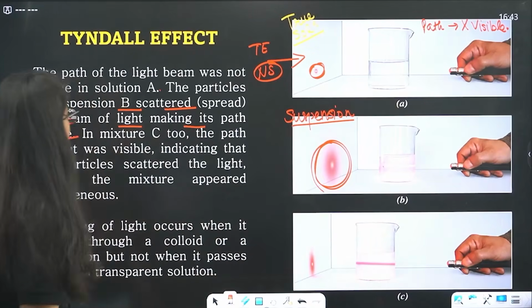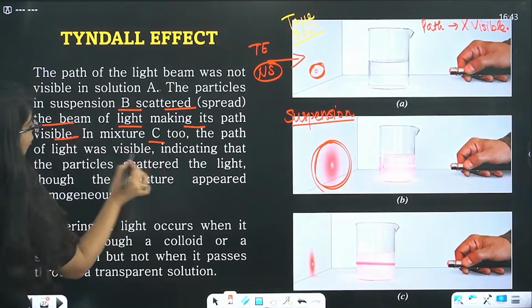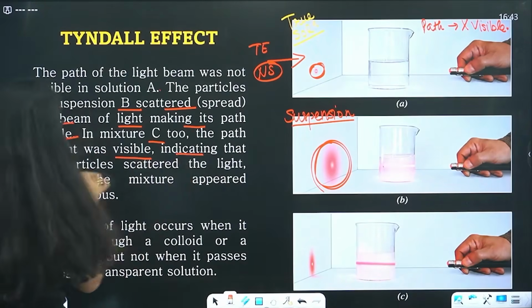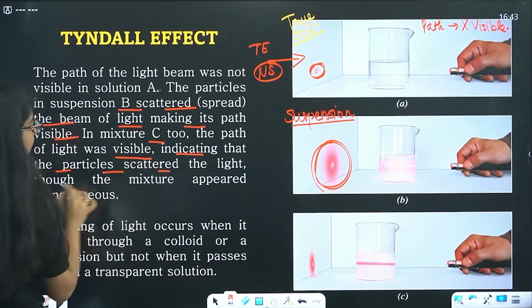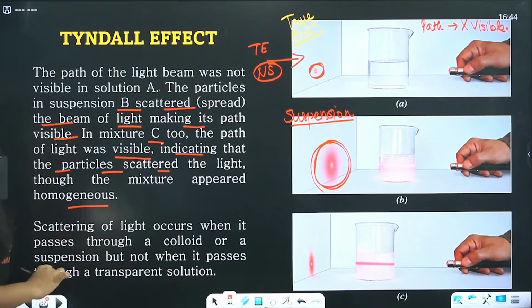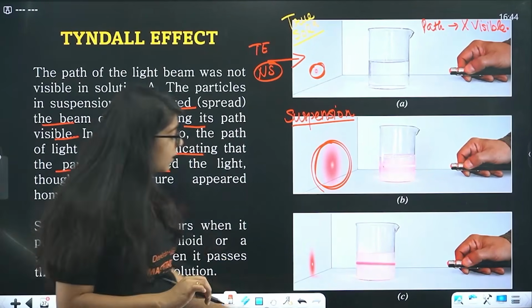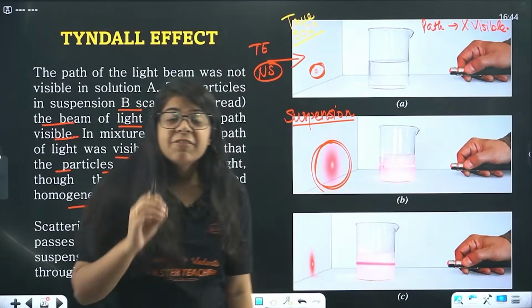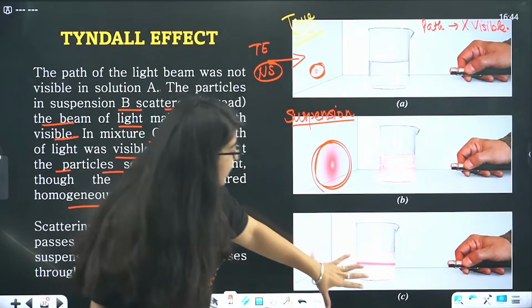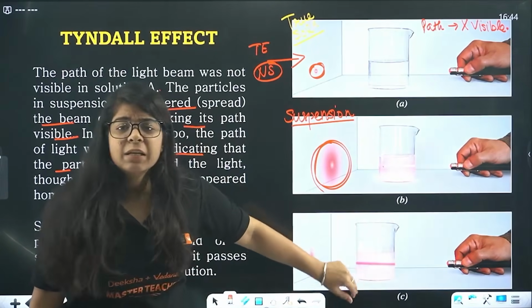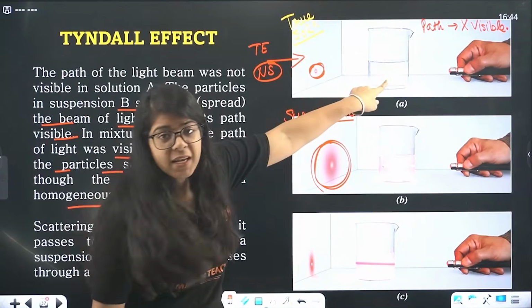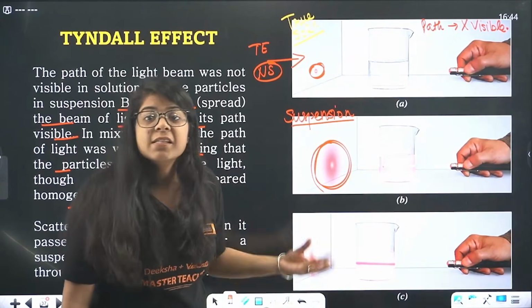Then coming on to C. Now in mixture C, the path of light was visible, indicating that the particles scattered the light, though the mixture appeared homogeneous, right? Now here, bacha, you can clearly see that this mixture is a little bit cloudy. This is very clear, this is not that much clear, this is very cloudy.